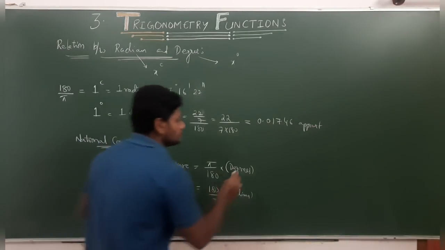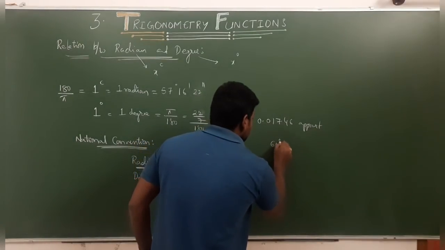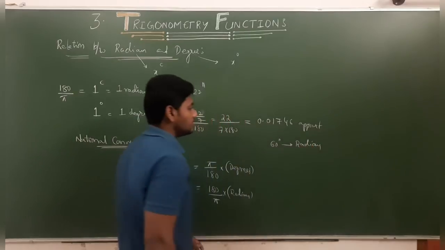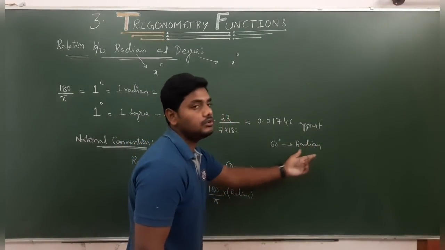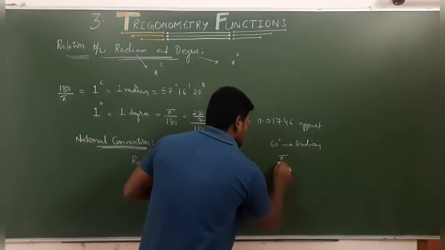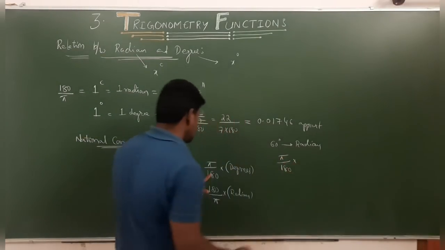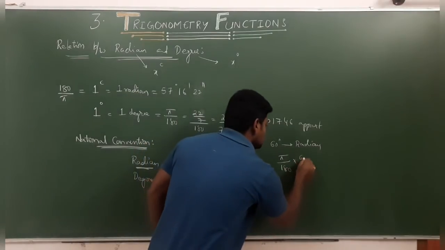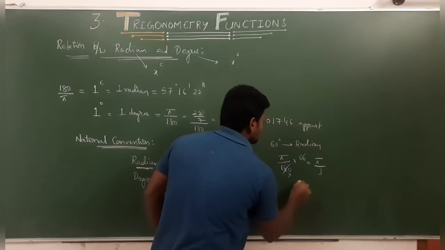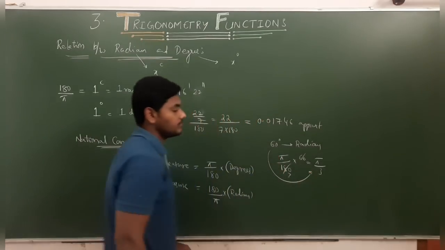For example, convert 60 degrees to radians. To where are we converting? To radians. So which formula do we need to use? Pi by 180 into how many degrees they have given? 60. So 6 ones are 6, 6 threes are 18, which is equal to pi by 3. So 60 degrees in terms of radians is pi by 3.